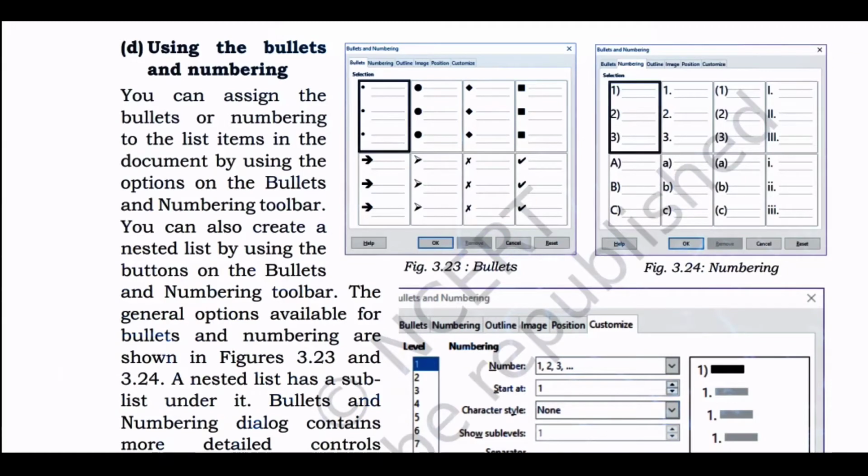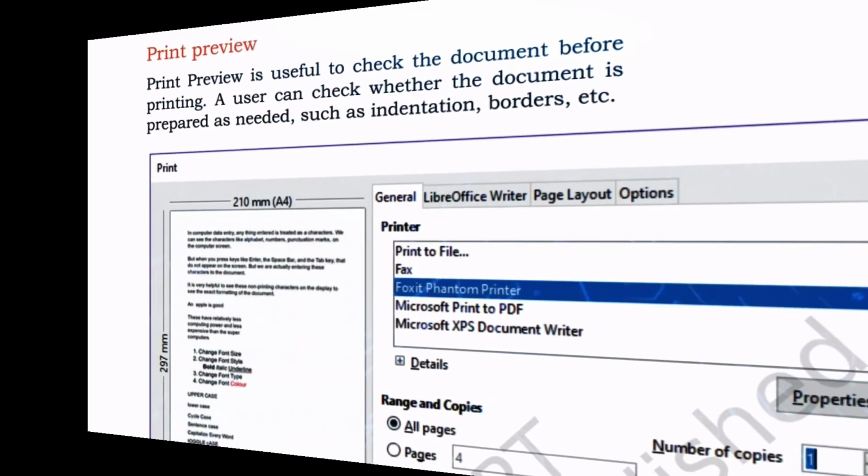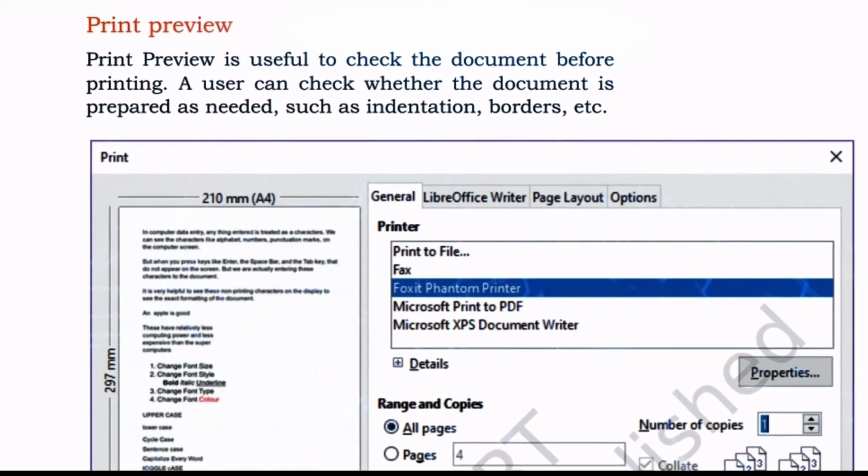Your next topic is using bullets and numbering. You can assign bullets or numbering to list items in the document by using the options on the bullets and numbering toolbar. You can also create a nested list by using the button on the bullets and numbering toolbar. The general options available for bullets and numbering are shown in this figure. Look at this picture, dear children. It is so important.